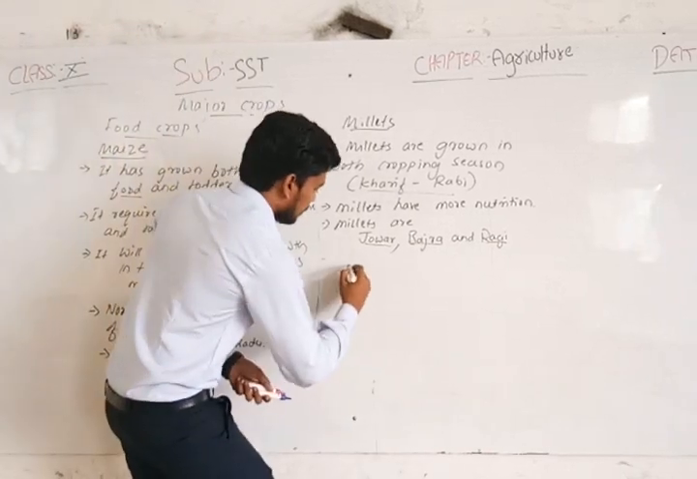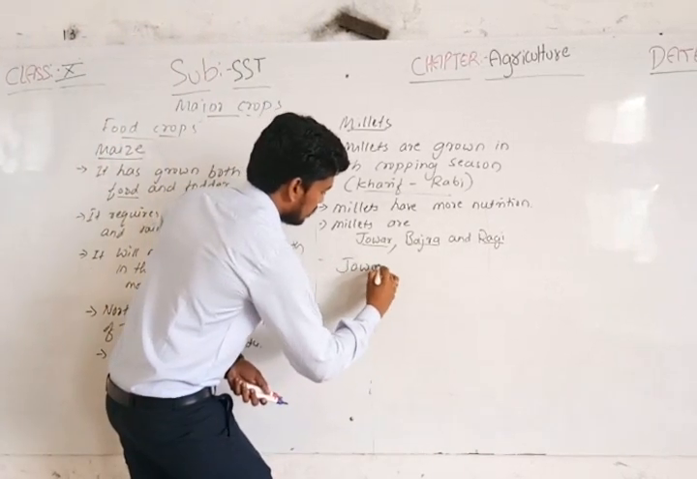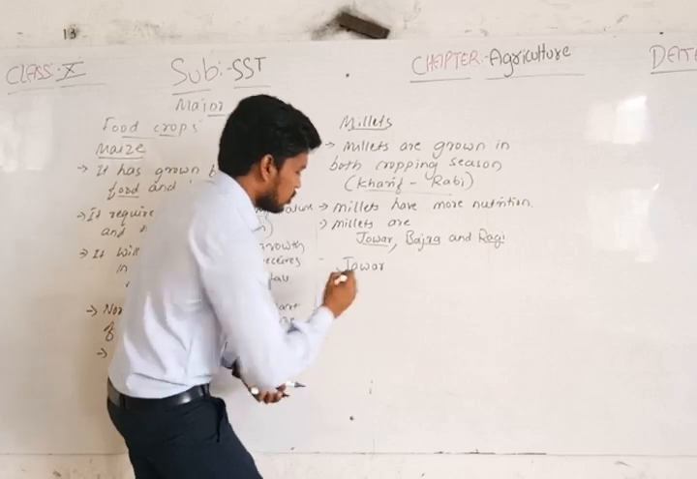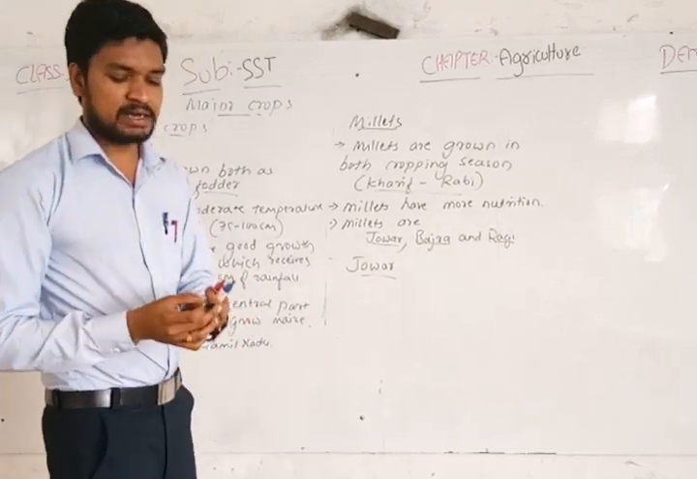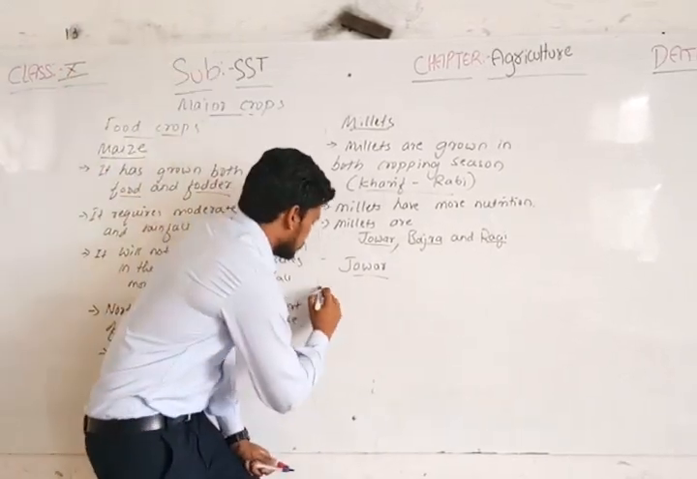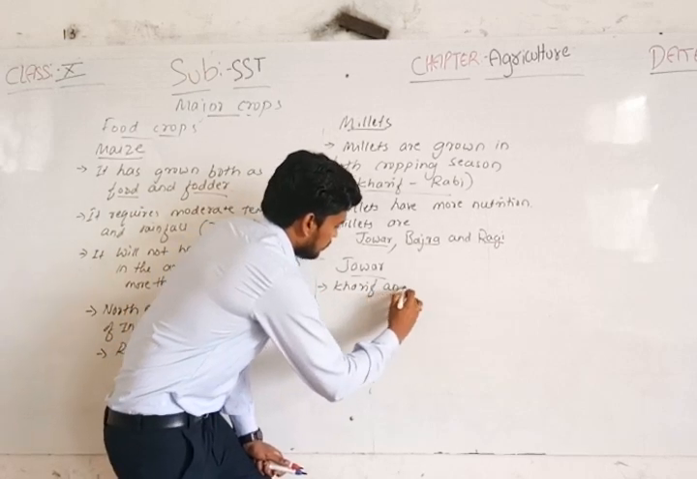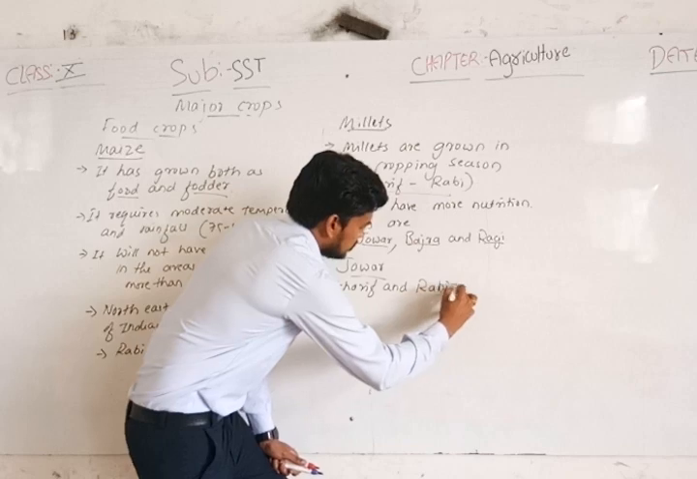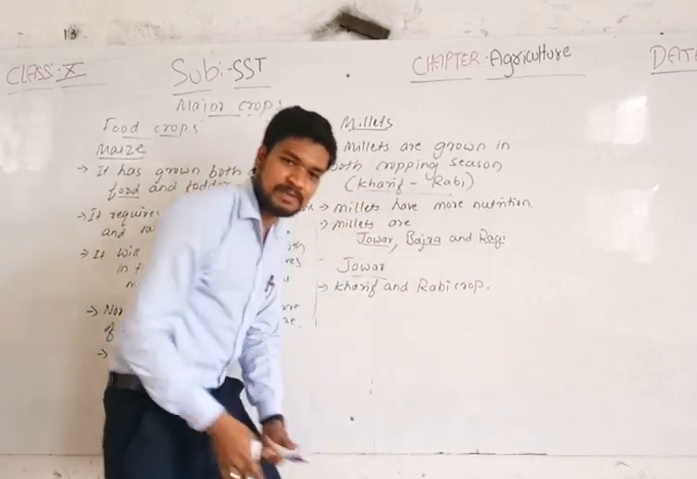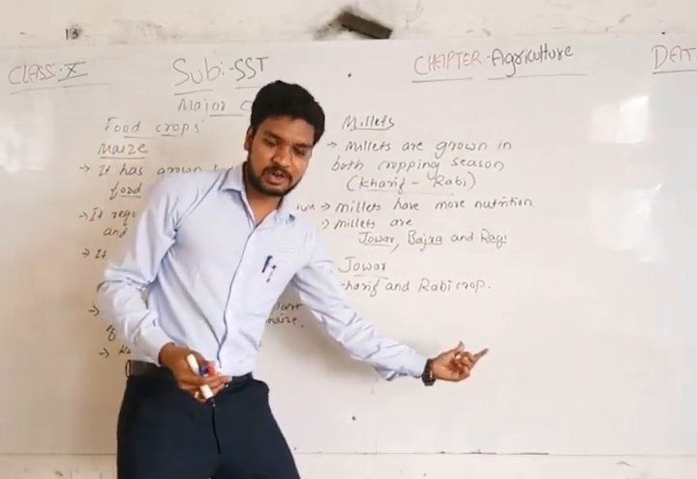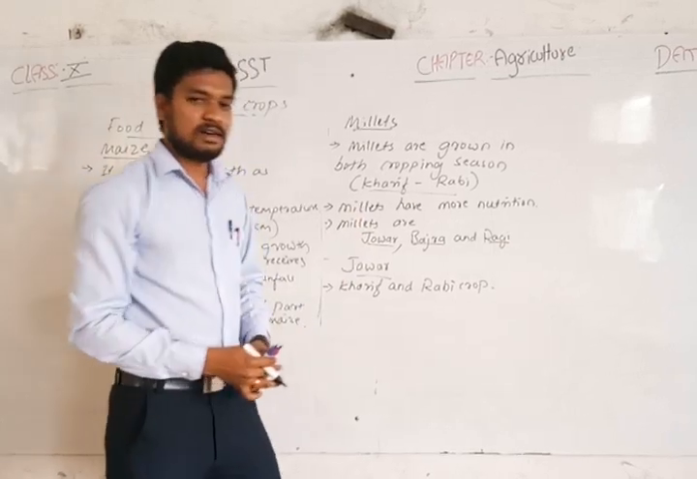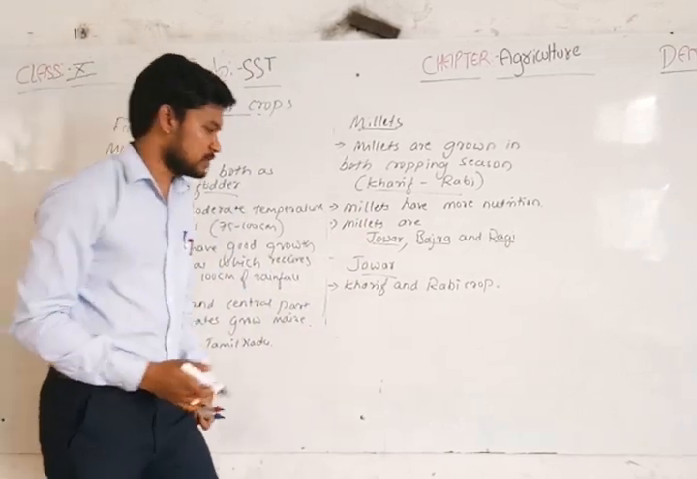Like jowar. This jowar is grown in both the rabi and kharif seasons. Jowar is also called a kharif and rabi crop, because it's grown in both the kharif and rabi seasons, so it's called a kharif and rabi crop.